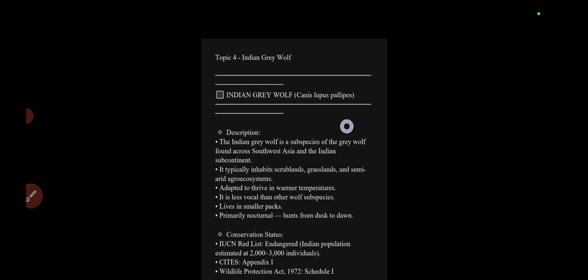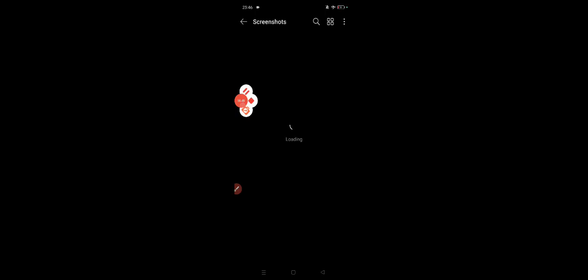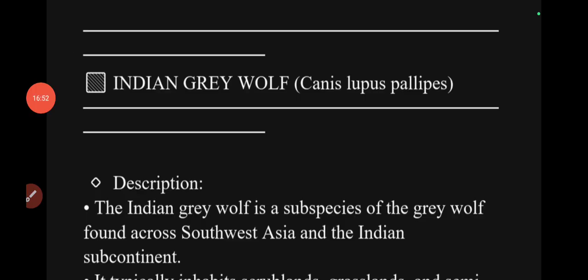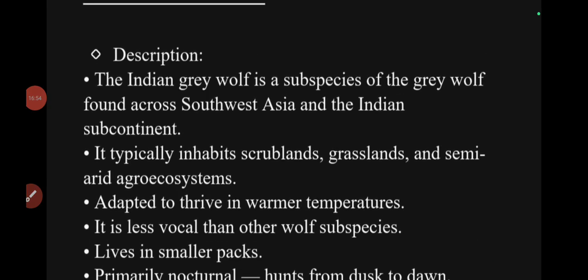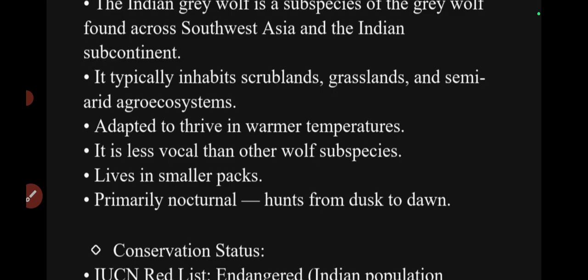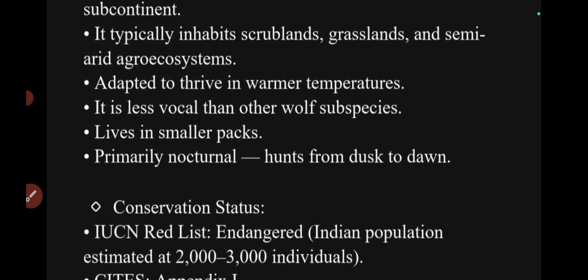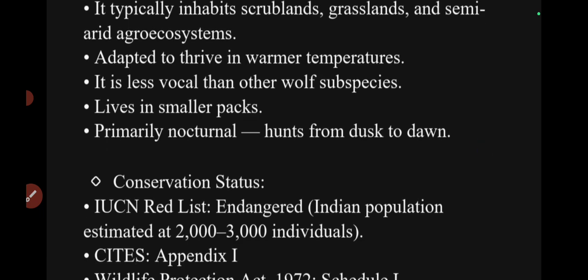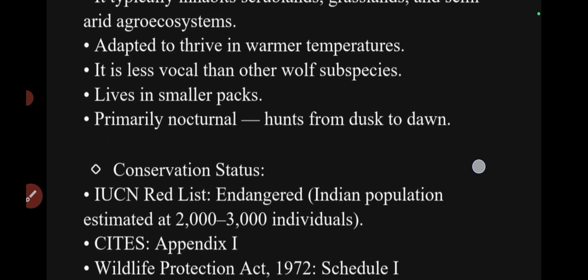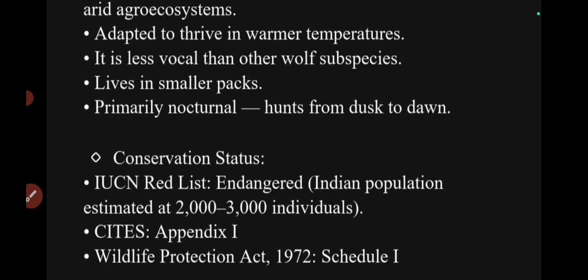This also belongs to a category of, or is a subspecies of, the grey wolf itself. The Indian grey wolf is seen in Southwest Asia and the Indian subcontinent, and it typically inhabits scrublands, grasslands, and semi-arid agro-ecosystems. It can adapt to warmer conditions and temperatures, and it is less vocal than other wolf subspecies.